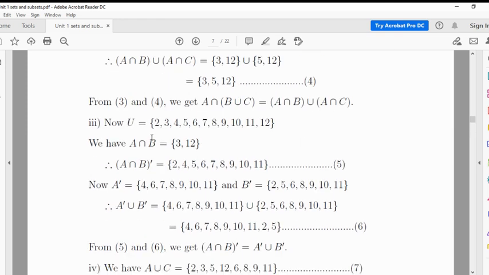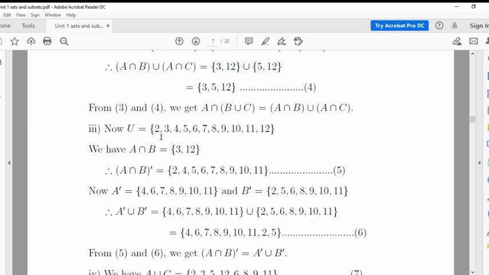The universal set U is given, set of all x belongs to N such that 2 is less than or equal to x less than or equal to 12. So U contains 2, 3, 4, 5, 6 up to 12. A intersection B contains these two elements, 3 and 12. So (A intersection B) complement means the elements of U that do not include 3 and 12, that is, all elements except 3 and 12: 2, 4, 5, 6, 7, 8, 9, 10, 11. This is (A intersection B) complement.